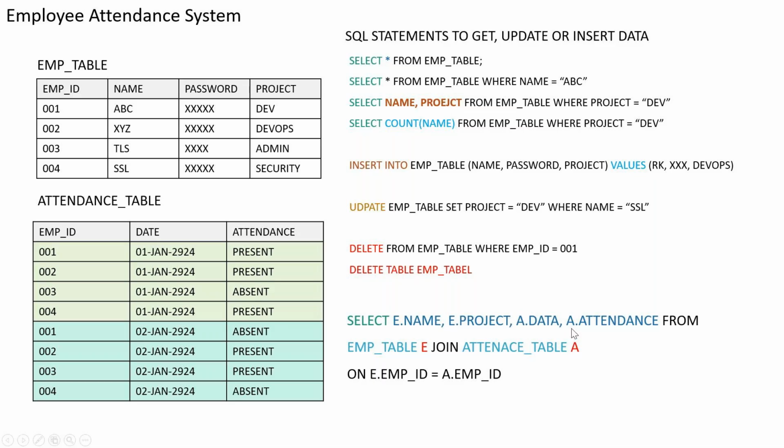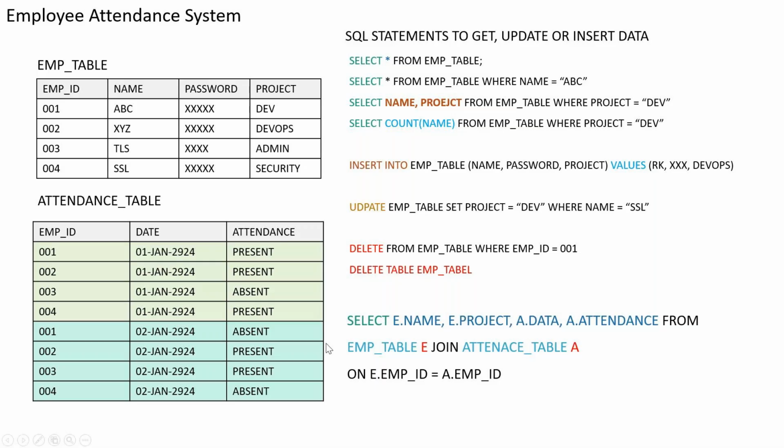I can name it completely like that, or I can give a short name and use that name here, which is e dot name, e dot project, and a dot date, a dot attendance, where I'm saying join. So I'm joining two tables here, from employee table E, join attendance table A. A and E are temporary names which I am assigning to my tables while I'm running this particular query.